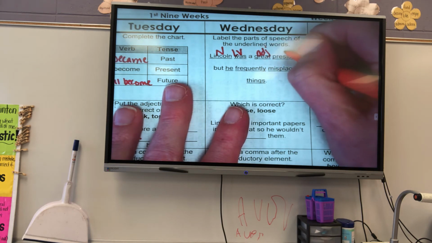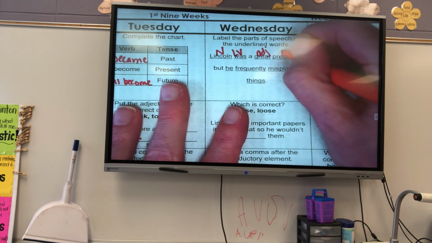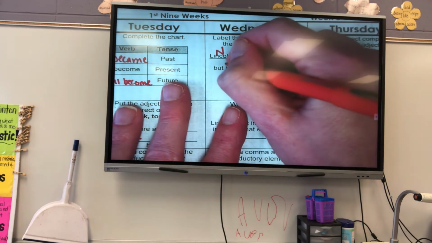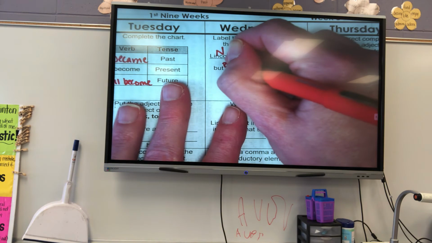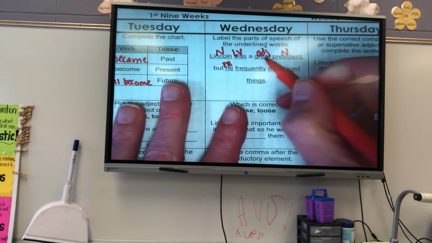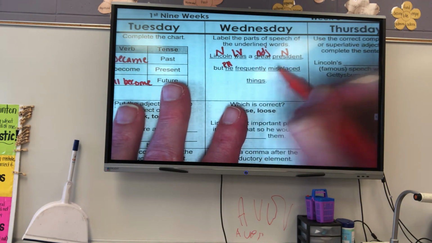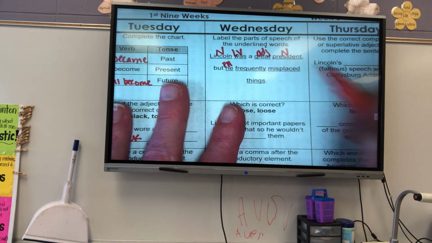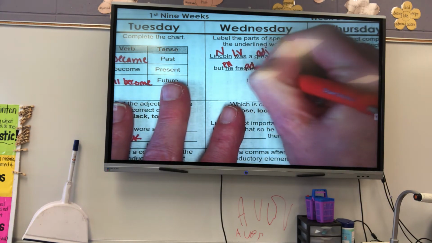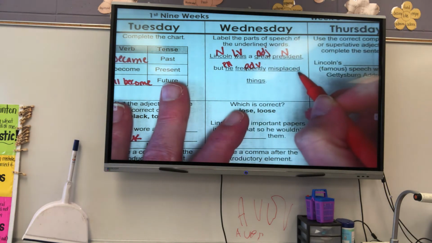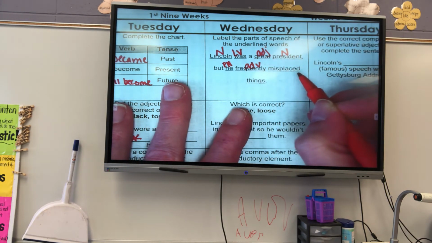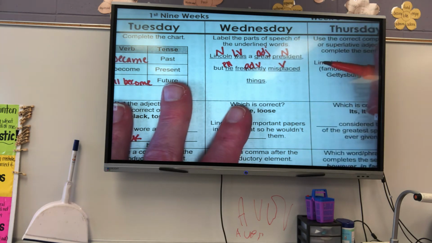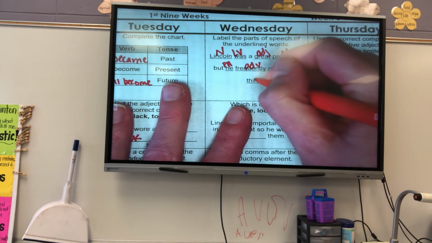President is a person, noun. He replaces Lincoln, pronoun. Frequently ends in ly, and it tells me when he misplaced. It is an adverb. Misplaced is something I can do, so that is a verb, and of course things is a thing, so that's a noun.